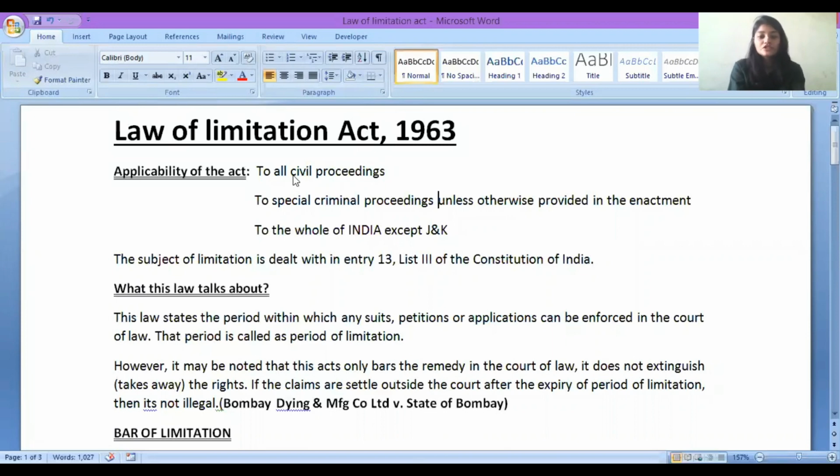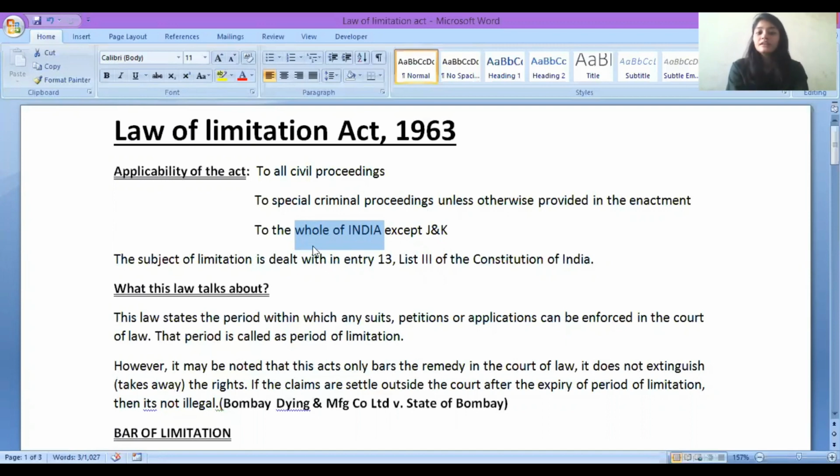Next is to special criminal proceedings unless otherwise provided in the enactment. What is written over here? Special criminal proceedings. That means not in all the criminal proceedings this act is applicable, but in some special cases this act, Law of Limitation Act, is applicable, and in other cases where the other act says something else, we will follow that. Now this act is applicable to whole of India, but not to Jammu and Kashmir. Otherwise, it is applicable on whole of India.